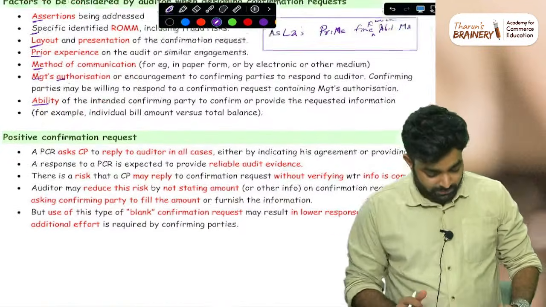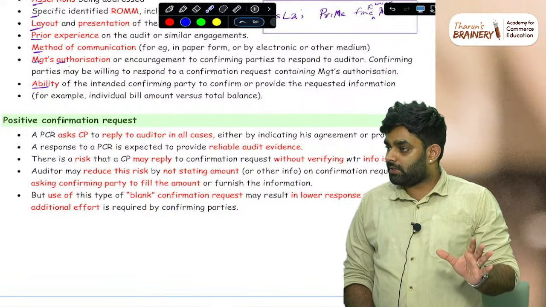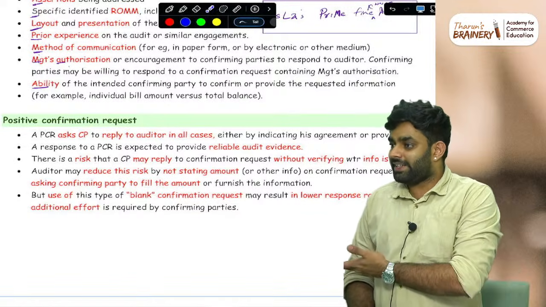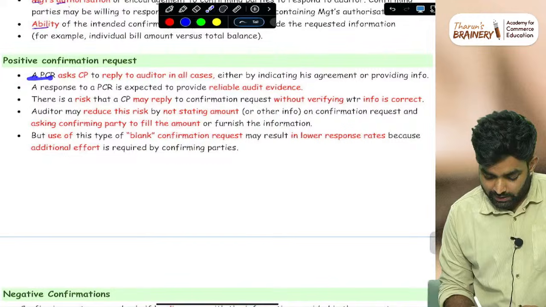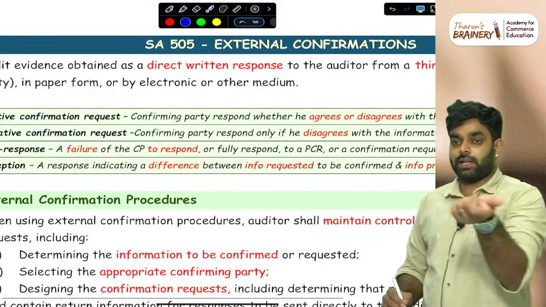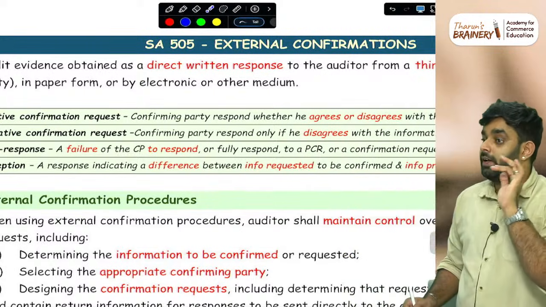Simple. Then positive confirmation. You know about the blank confirmation request and the problems related to it. I am hoping you know. That is only a small area on this. Positive confirmation request means you send the confirmation request and he will respond whether he agrees or disagrees. Negative means he will respond only if he disagrees.